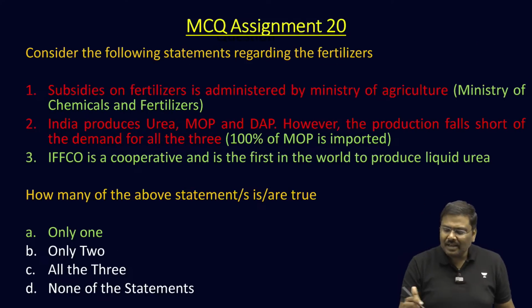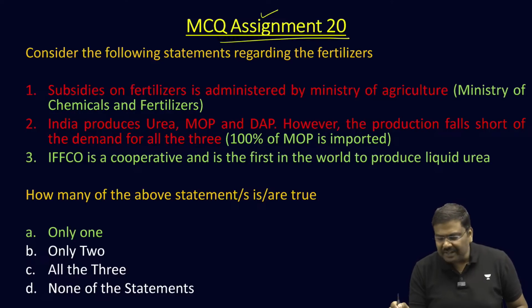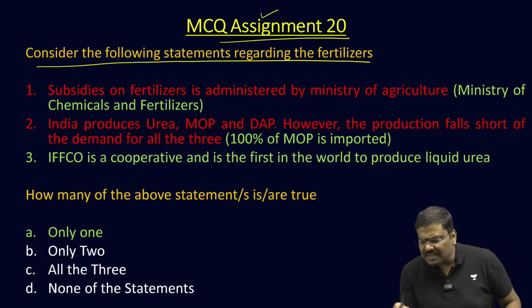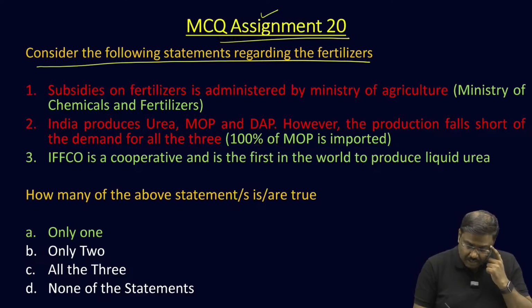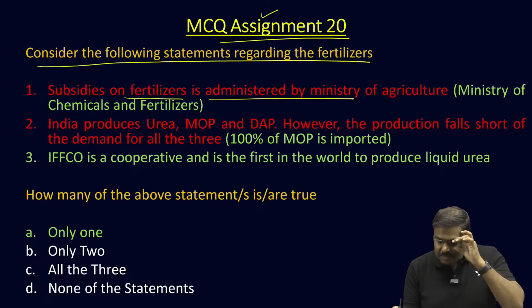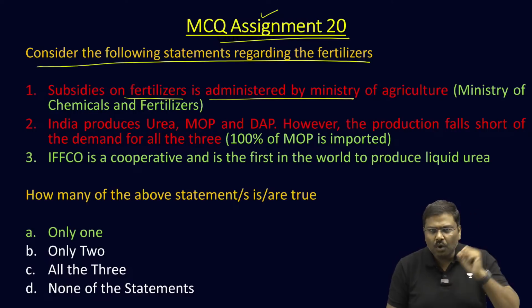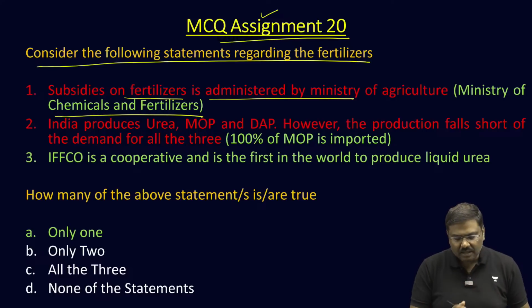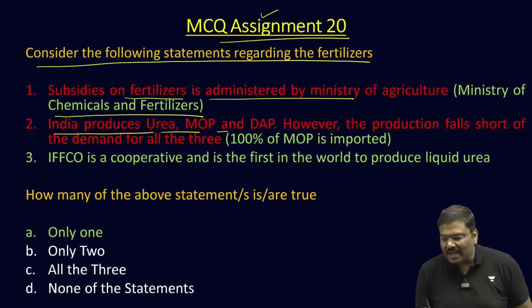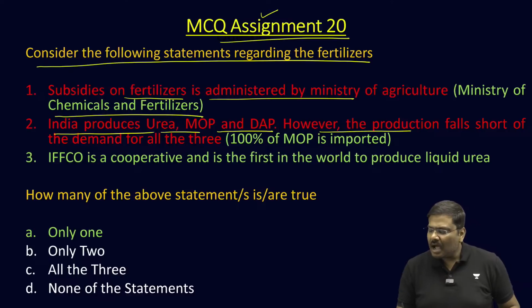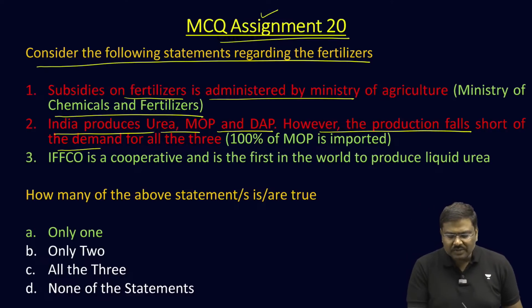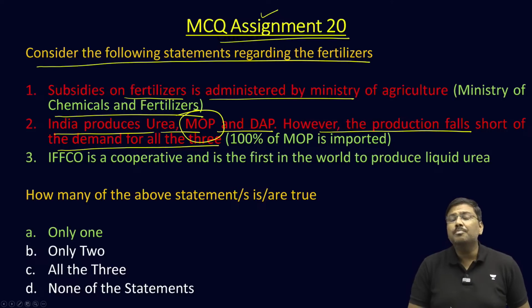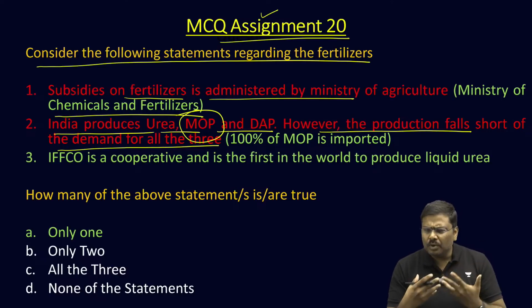Now, earlier MCQ assignments, number 20, consider the following statements regarding fertilizers. Subsidies on fertilizers is administered by the Minister of Agriculture? No, it is administered by the Minister of Chemicals and Fertilizers. India produces urea, MOP and DAP. However, the production falls short of the demand for all the 3. My dear, in case of MOP, there is no production of it. All of it is imported into India.